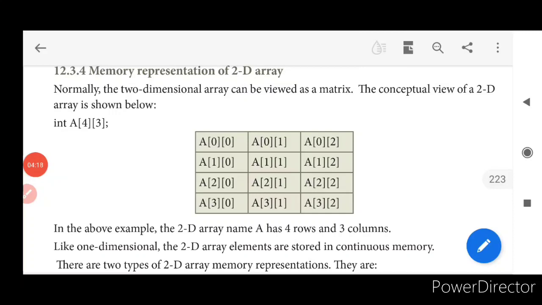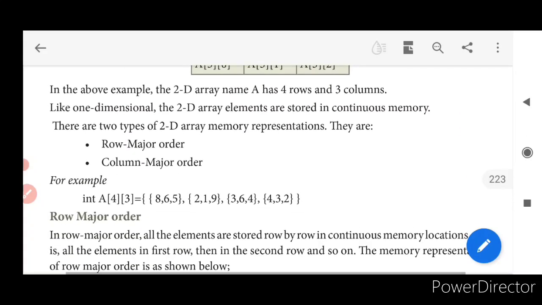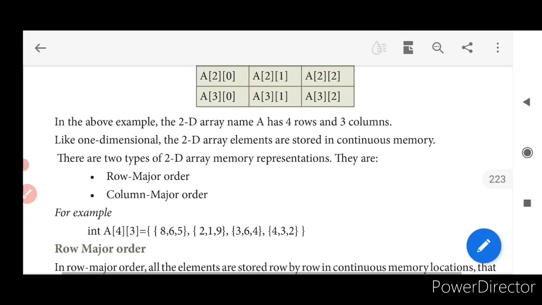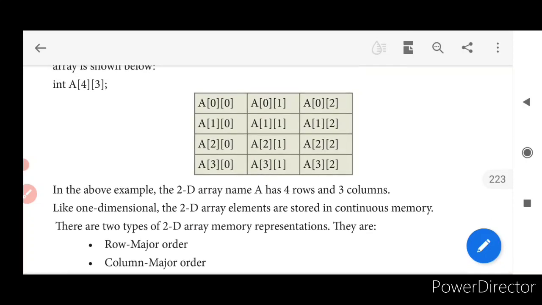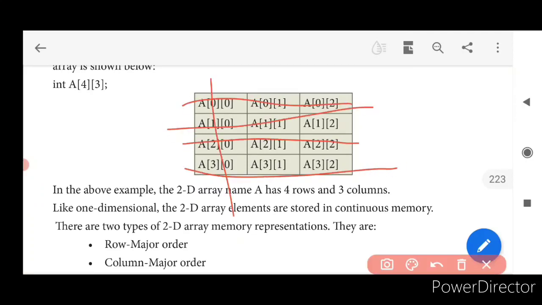We already know how the memory is represented for your 2D, isn't it? How it is actually represented? It is represented as a matrix. This is how it is going to be: 0 0, 0 1, 0 2, 1 0, 1 1, 1 2. In the above example, 2D array name A has 4 rows and 3 columns. Have a look. 4 rows and 3 columns.